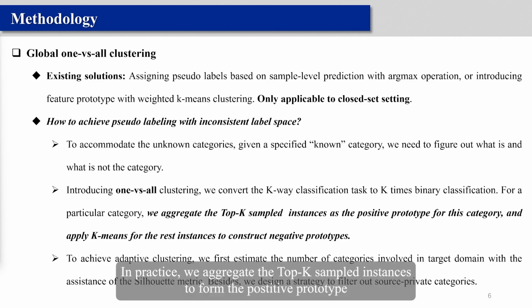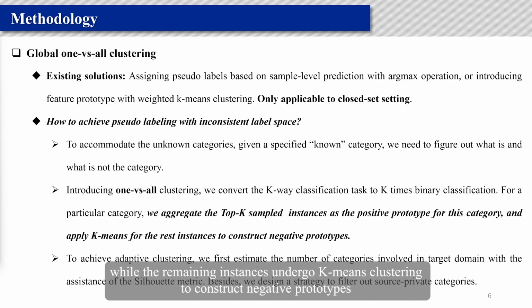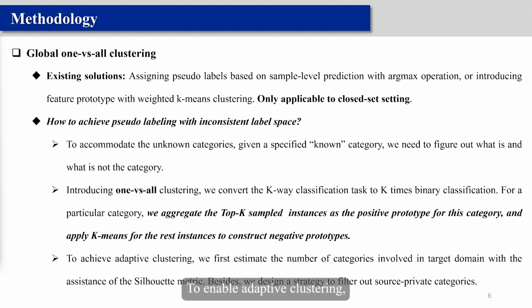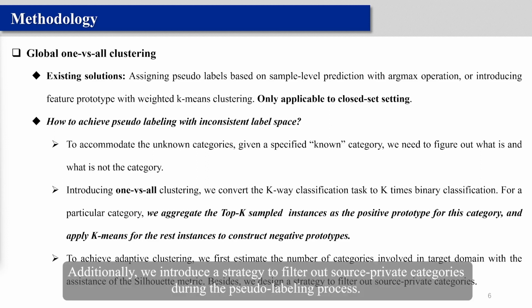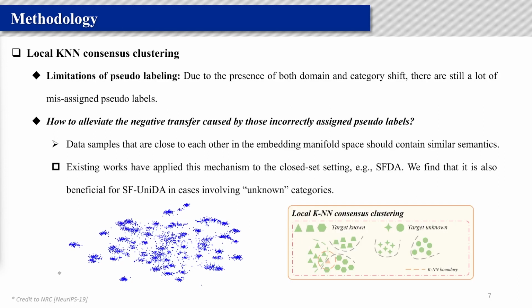In practice, we aggregate the top-K sample instances to form the positive prototype, while the remaining instances undergo K-means clustering to construct negative prototypes. To enable adaptive clustering, we first estimate the number of categories present in the target domain using the Silhouette metric for assistance. Additionally, we introduce a strategy to filter out source private categories during the pseudo labeling process.